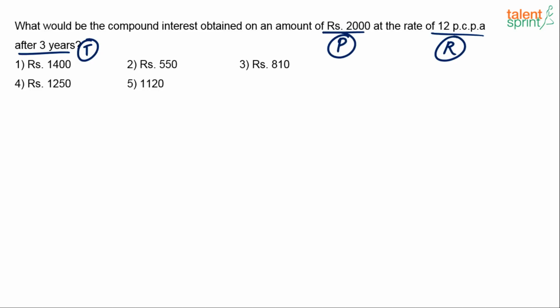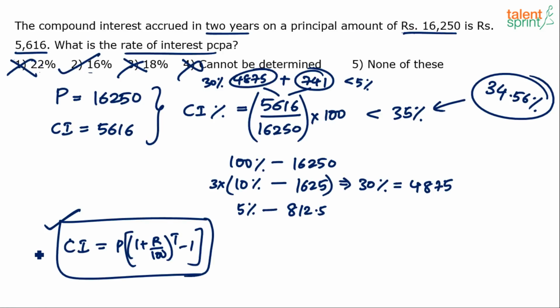By the way, in the previous question, you can maybe also do a unit digit verification if you want. If you want to verify using the unit space method, you know that if the rate of interest is taken as 16%, compound interest will be 34.56%. You just apply that unit space method on 34.56% of 16,250, and check if the unit space is matching with the given compound interest or not.